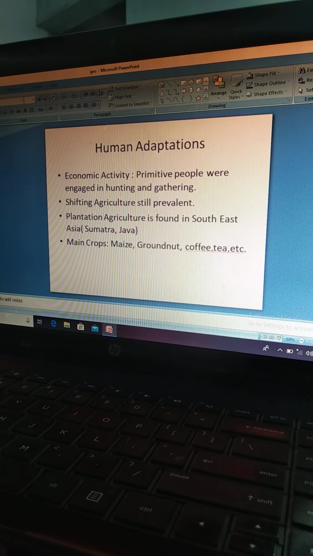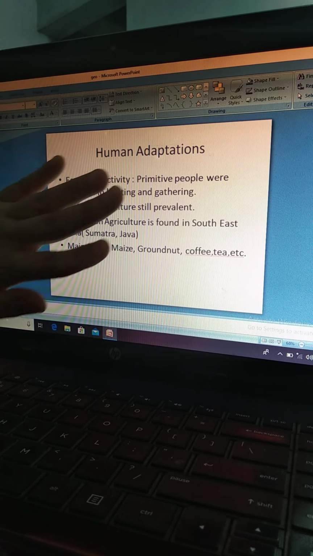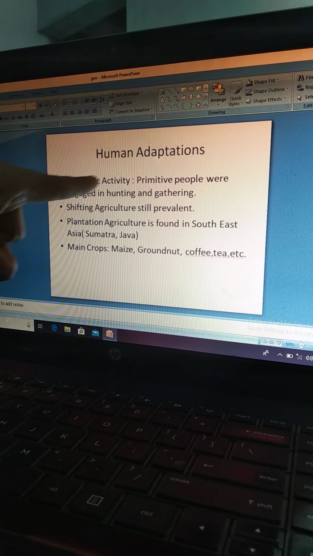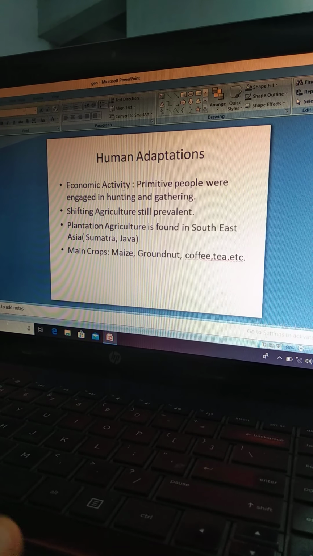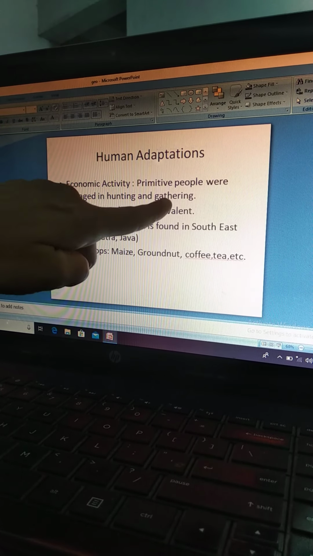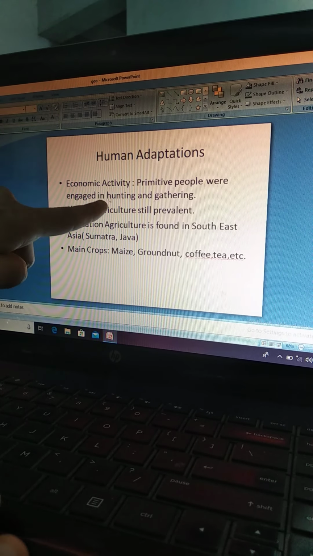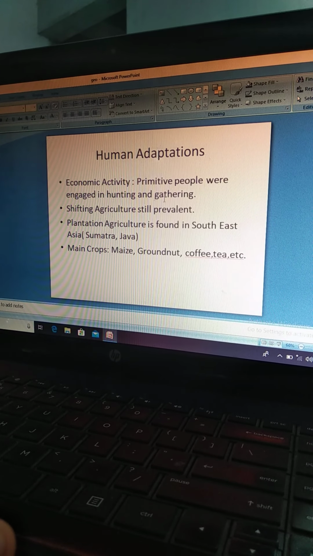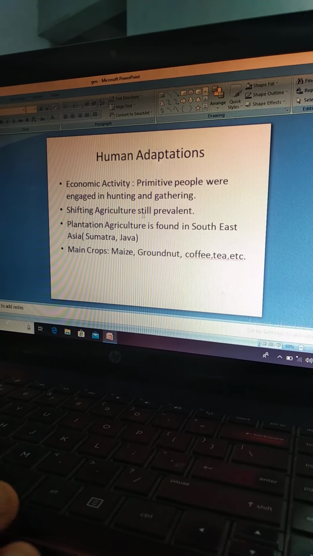Talking about the human adaptations. Now what do you mean by human adaptations? Basically under this topic we would be talking about the economic activity of the people, that what basically is the means of livelihood for the people there. Okay, so if I talk about the equatorial region, the people, primitive people, they are engaged in hunting and food gathering. Still they are the nomadic people who hunt the animals and they live in the forest, and they are basically the food gatherers. Okay, shifting agriculture is still prevalent.